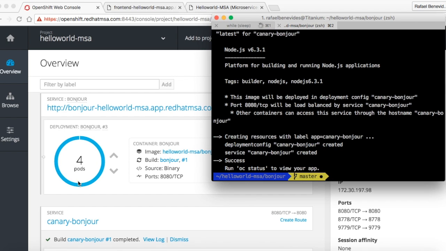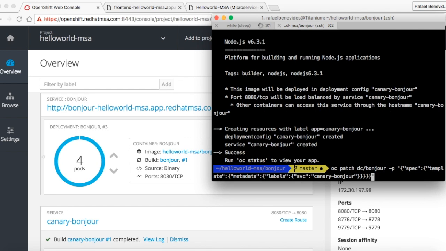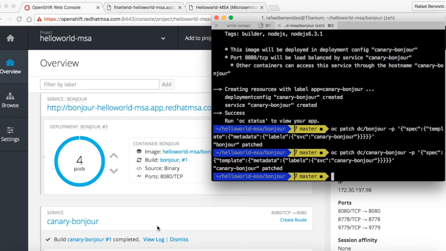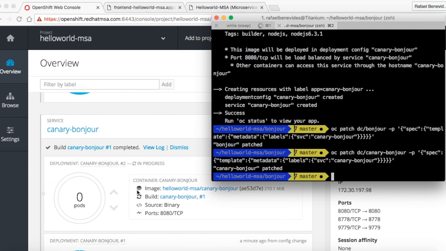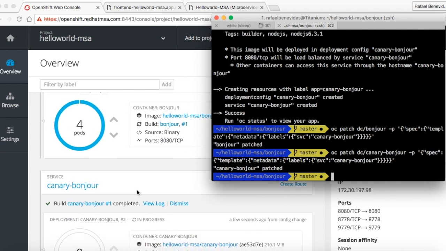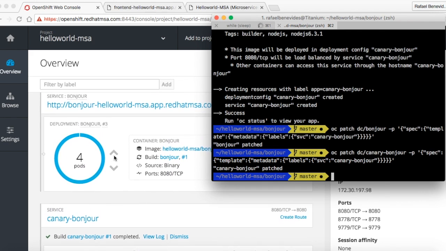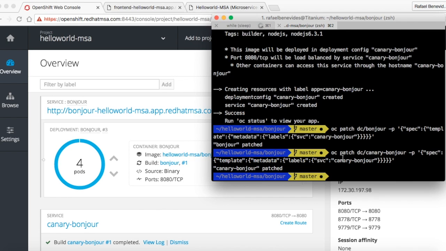So what I will do now is to create a label that's common to both versions. I will apply a patch in the Bonjour, including a template, a new label called Canary Bonjour, and the same label I will apply to the deployment config of the Bonjour version. So of course now all pods have the same label called Service Canary Bonjour.